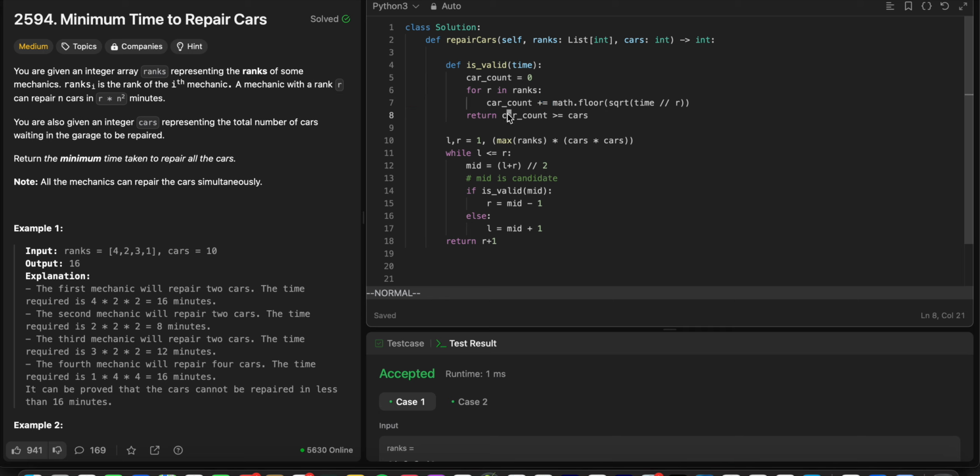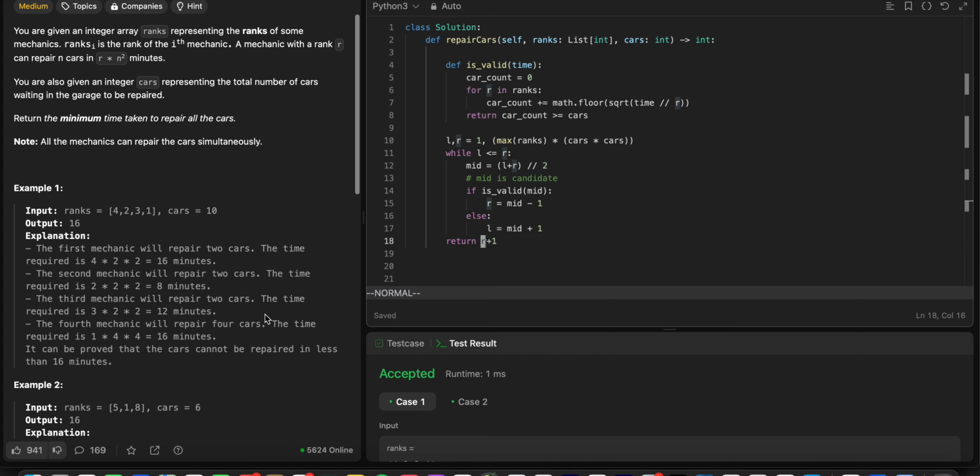If we find out that we can do 10 or more, that's good. That means we can move our pointer backwards and keep searching for a better solution, if there is. Eventually it might land on one that can do exactly 10, and then we just return R plus 1 in the end. And that's how it works, basically.